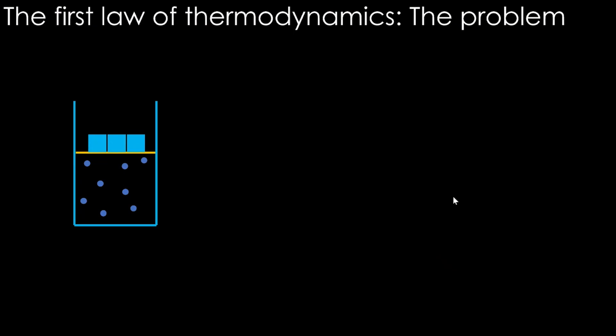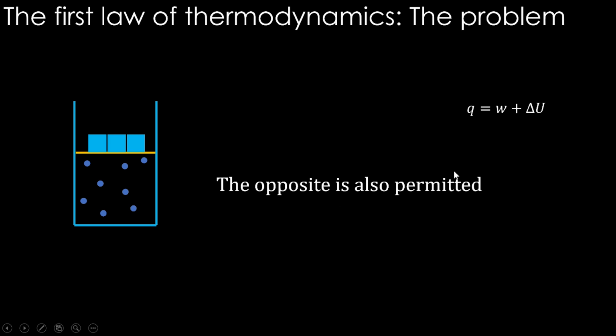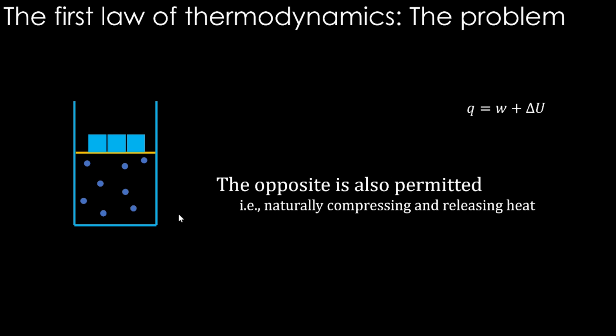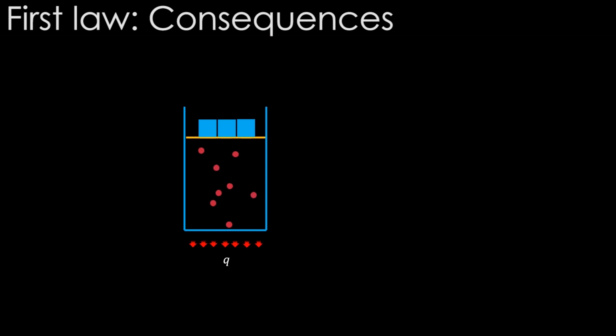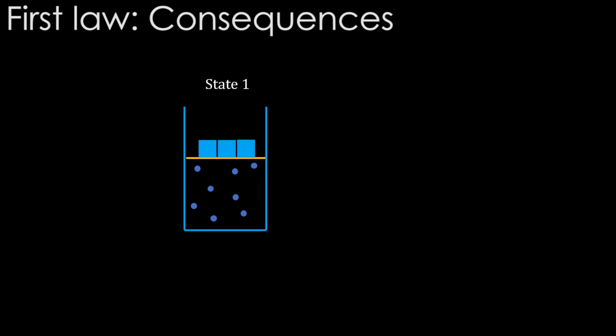The problem with the first law is this: Q equals W plus delta U, but the opposite is also permitted. What if the gas which had expanded gets compressed naturally and releases heat? Okay, that can happen, right? So minus Q is equal to minus W plus delta U can happen, meaning this reverse process. Since the energy is conserved, this is permitted.